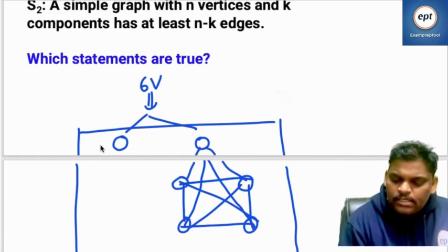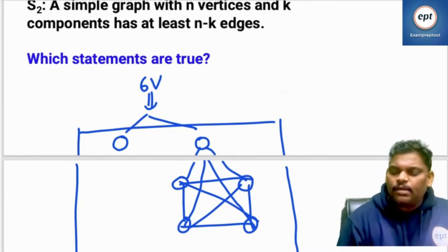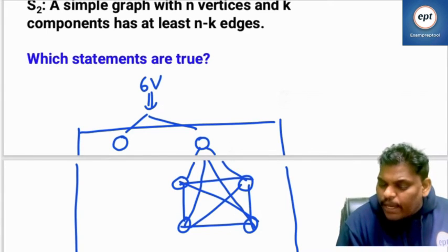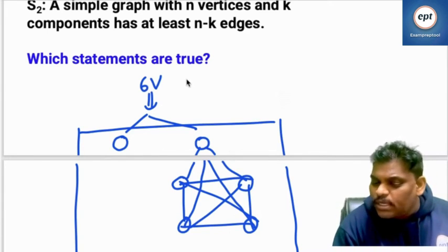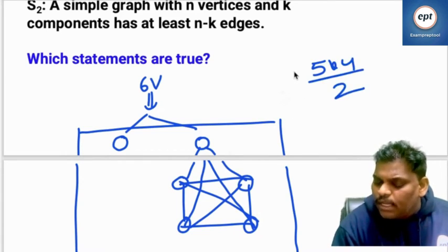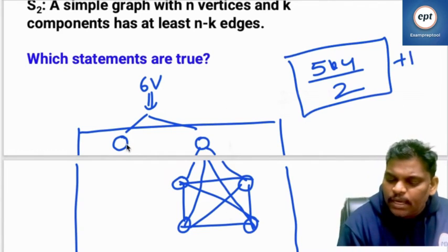One vertex this side, 5 vertices this side. Totally, it is a disconnected graph. These are the maximum edges possible for a 6 vertex disconnected graph. Maximum edges how many? 5 into 4 by 2. These are the maximum edges in the 6 vertex disconnected graph. If I add plus 1 to this, it is compulsorily connected.